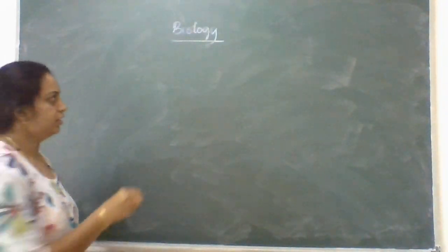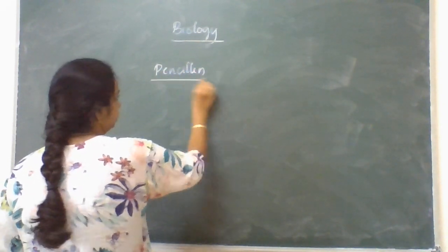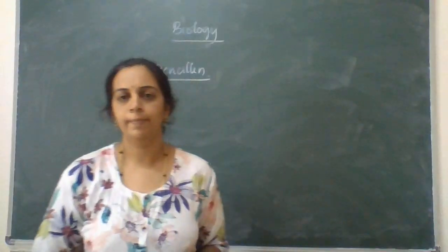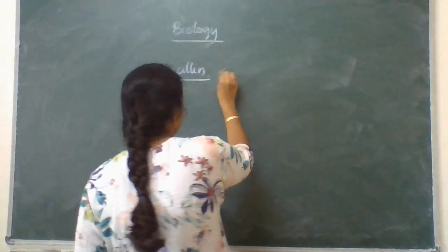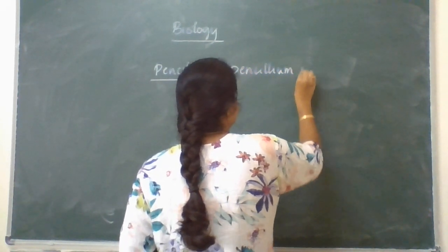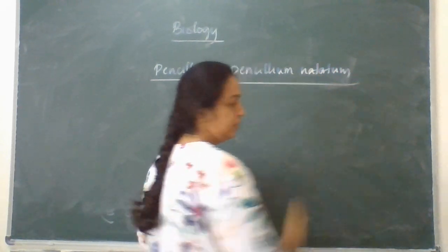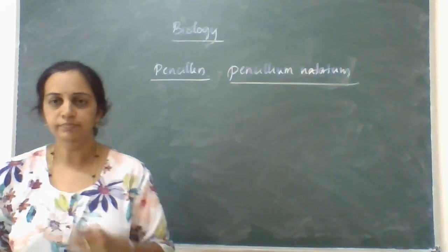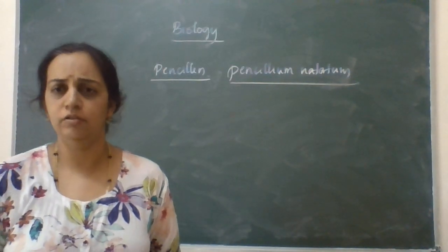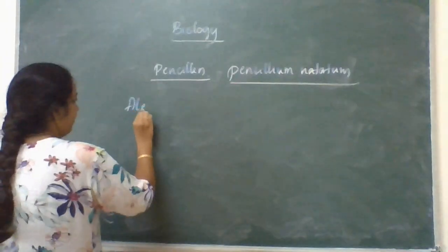Well, the first antibiotic which was synthesized is what? Penicillin. Penicillin is the first antibiotic which was obtained, and this penicillin is obtained from the fungi called Penicillium notatum. Penicillium notatum is a fungus which is used for the extraction of penicillin. I think all of you know who extracted this penicillin. This is Alexander Fleming.